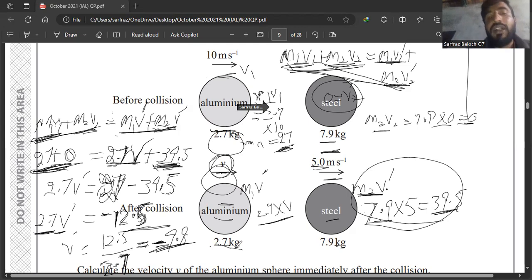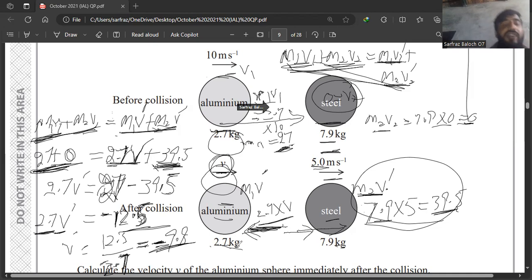The minus sign shows that if the steel ball is moving in this direction, then the aluminium ball will be moving in the opposite direction. So before collision, the steel ball was at rest and the aluminium ball was moving in this direction. But after collision, the steel ball is moving in this direction and the aluminium ball is moving in the opposite direction. The negative sign or minus sign shows that the velocity is opposite.